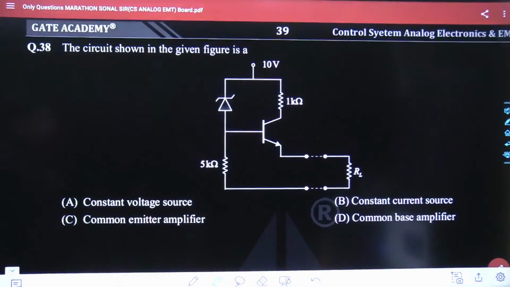That's the common base amplifier. Sir, is it MSQ? No, it's an MCQ. Only one answer is possible.